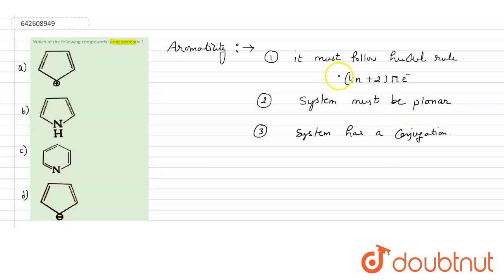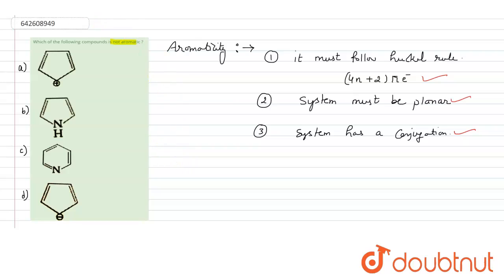So for a compound to be aromatic, it must have 4n plus 2 pi electrons, it must be planar, and it must have a conjugation. These are the three conditions. If any one of these conditions is not fulfilled, the compound is not aromatic. So let's try to solve this question.